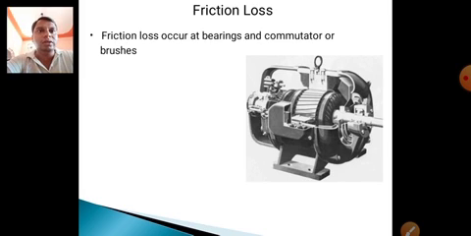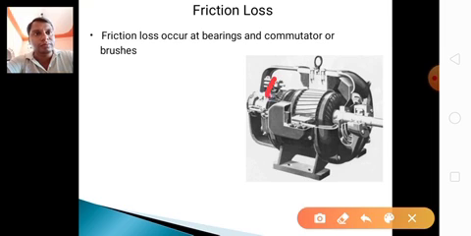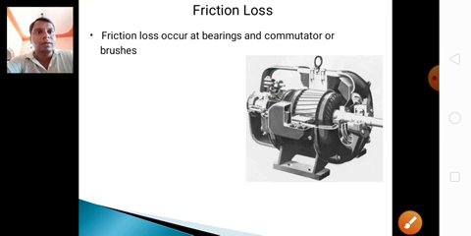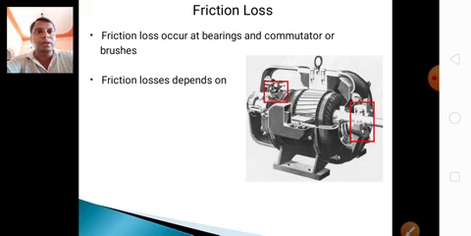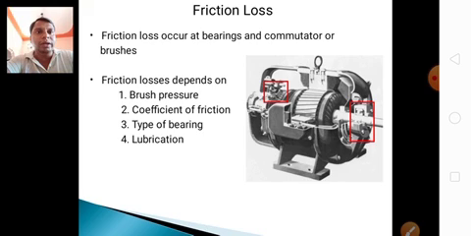The frictional loss occurs at bearings and commutator or brushes, like here. Friction loss depends on brush pressure, coefficient of friction, type of bearing, lubrication, meaning grease or oil, and the speed.